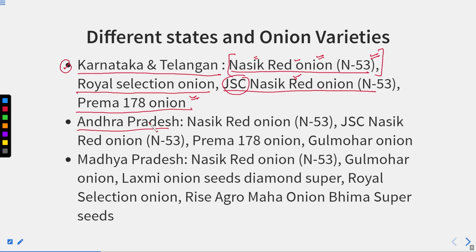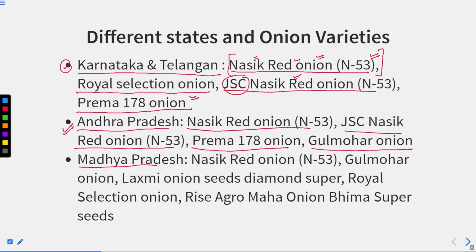This is again one of the major onion producing states. The varieties that they grow are Nasik red onion N53, JSK Nasik red onion N53, Prema 178 onion, Gulmohar onion. So these are some of the onion varieties grown in Andhra Pradesh.